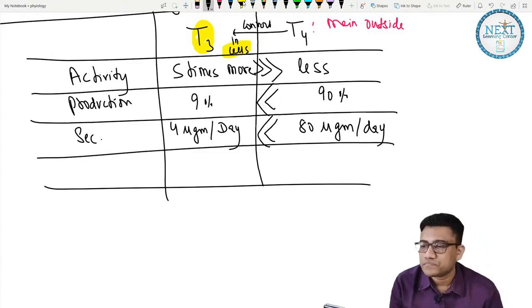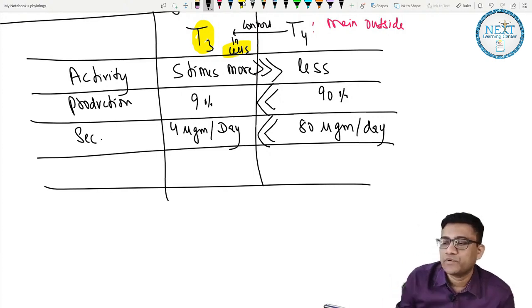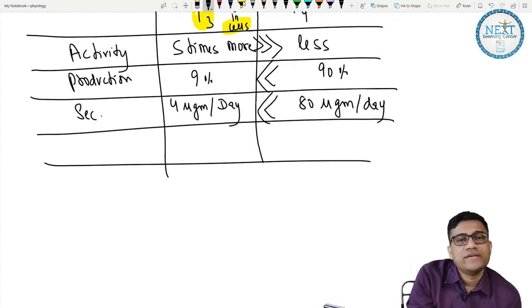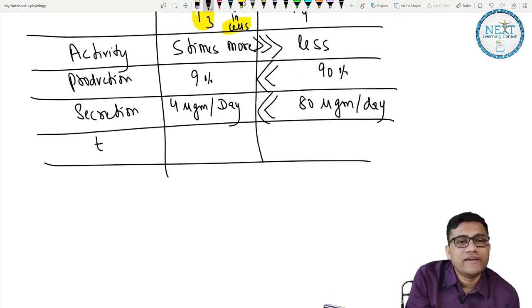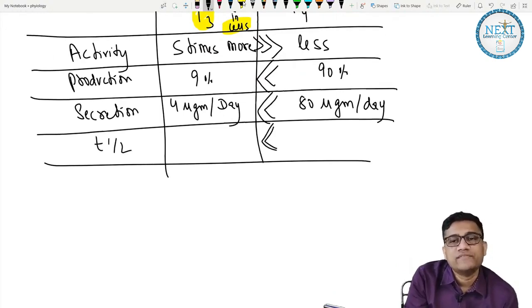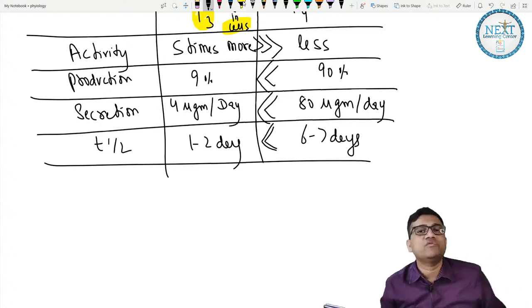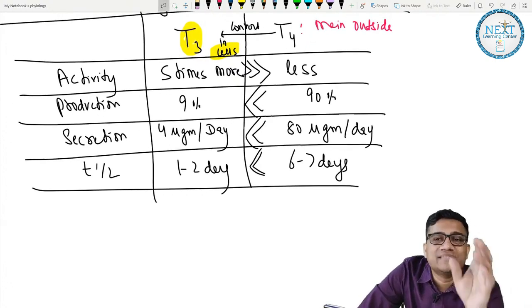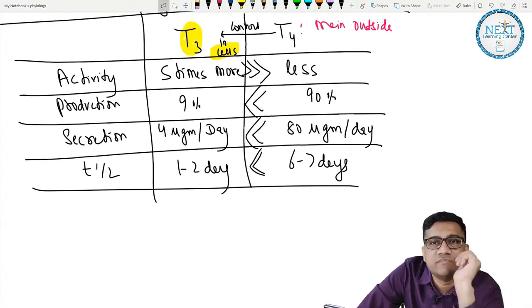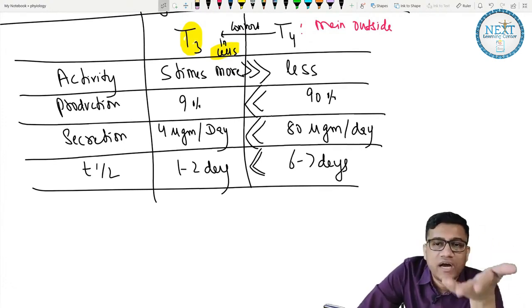Clear, okay. Then what is the half life? Obviously T4 has the longer life. Remember, it is 6 to 7 days, while T3 is just 1 to 2 days. So what do you see? T4 is max in everything: amount, secretion, production, transportation, half-life.